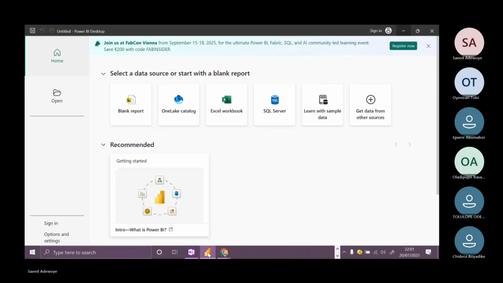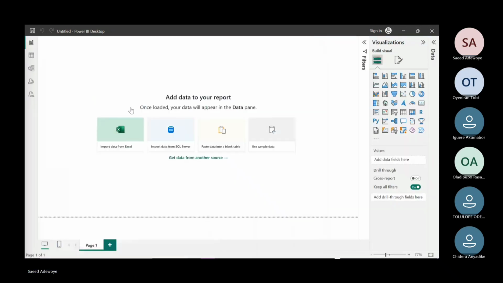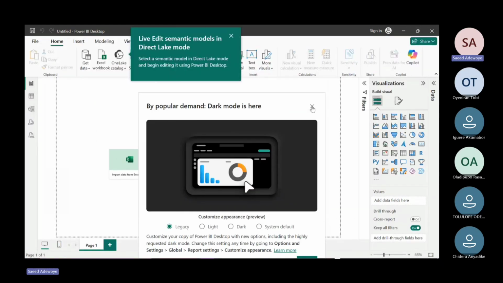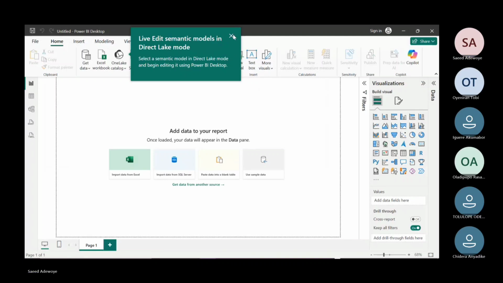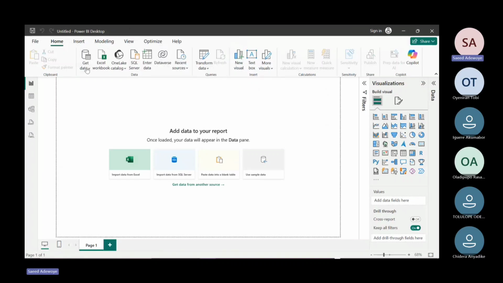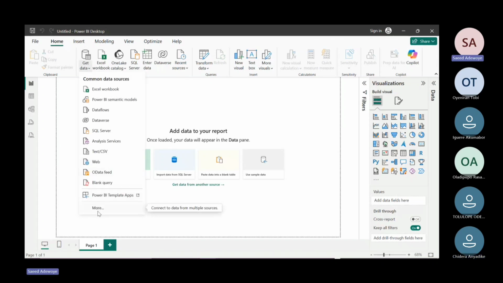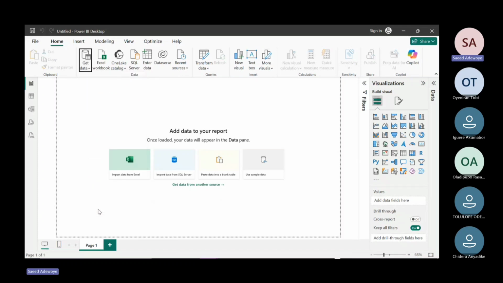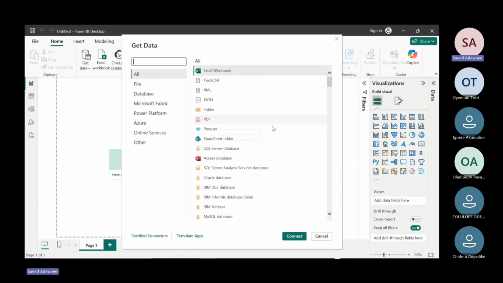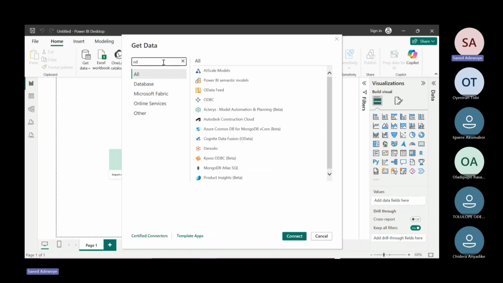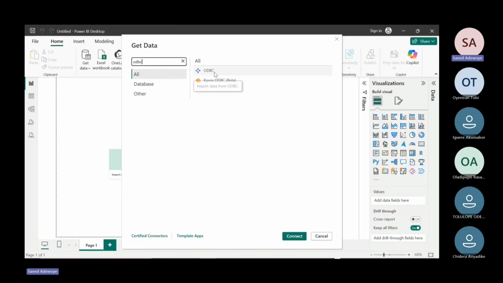Here's our Power BI. Create a new blank report. Then afterward, click on Get Data. Can we all see this, please? Yes, we can. All right. So Get Data, then click on More over here. Now we are connecting our Power BI with the ODBC connector. As we can see, this is it over here. Click on it and connect.